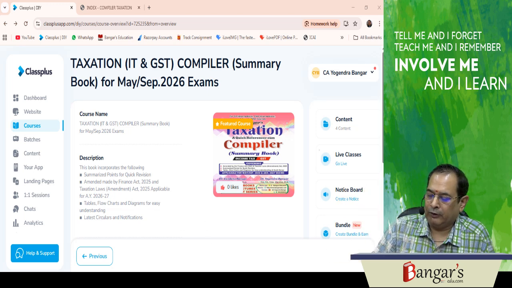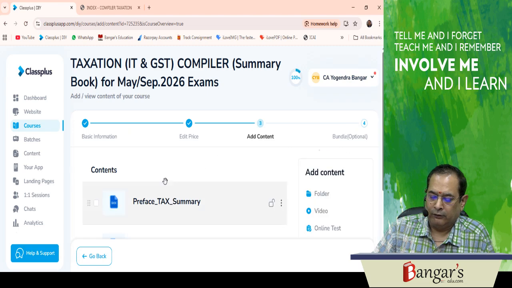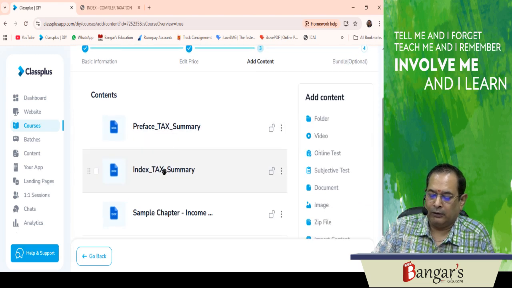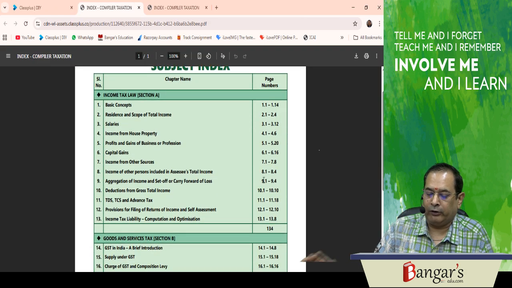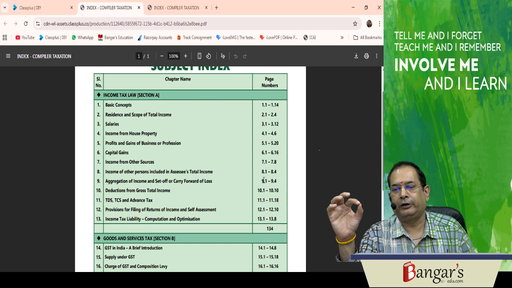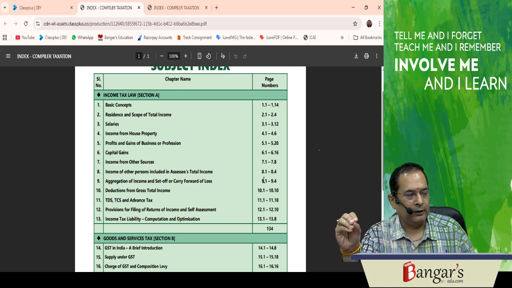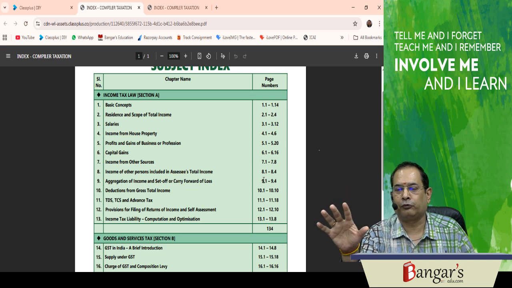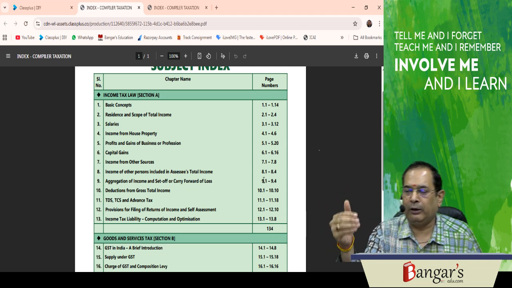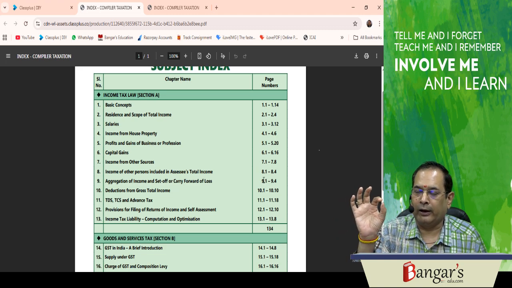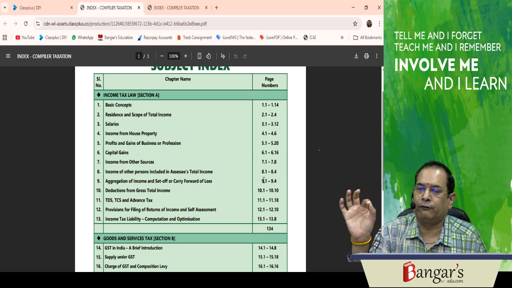When we see the index, each and every chapter relating to income tax, all the provisions, as well as the important amendments made by the Finance Act 2025, that is applicable for you for assessment year 26-27, have been incorporated. And the main feature of this compiler is that we have covered the entire provisions in brief.